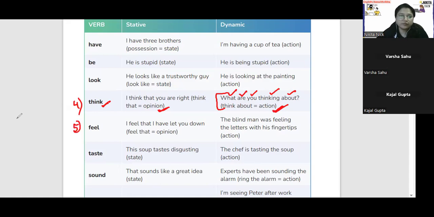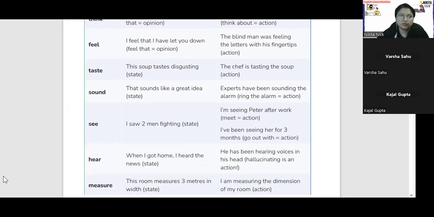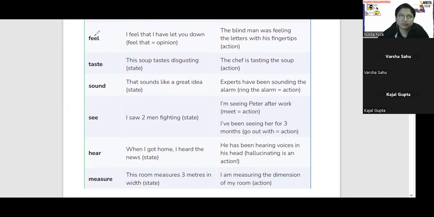Kajal, from feel, it's your time. Feel verb. I feel that I have let you down. Feel, that is opinion. Repeat it. I feel that I have let you down. Good. Feel, that is opinion. Good. And dynamic. The blind man was feeling the letters with his fingertips. Good. Repeat it again.